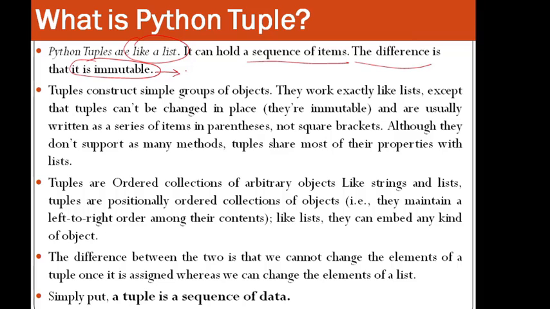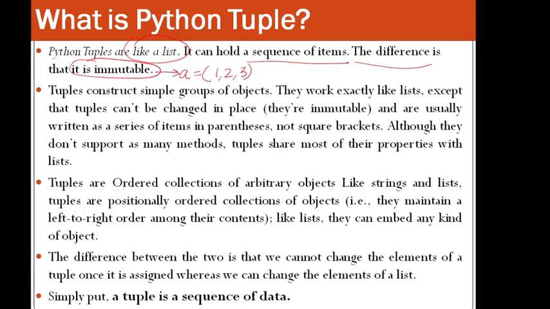Suppose we keep the name of the tuple as a, and you are storing 1, 2, 3 inside a tuple. So you cannot change, you cannot reassign the values, you cannot delete an element from here, right? You cannot add an element over here, right? So this is immutable, you cannot change it, you cannot modify it. Fine.